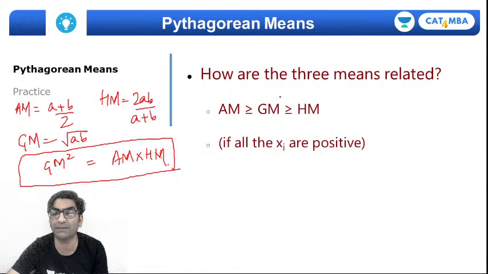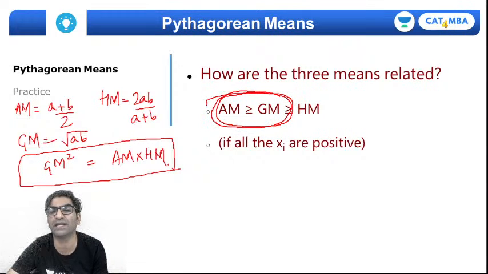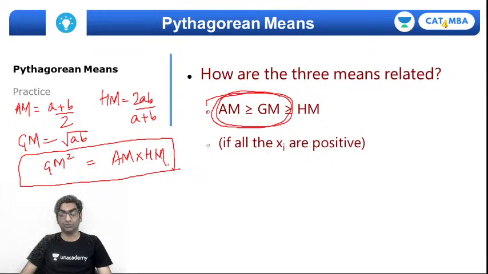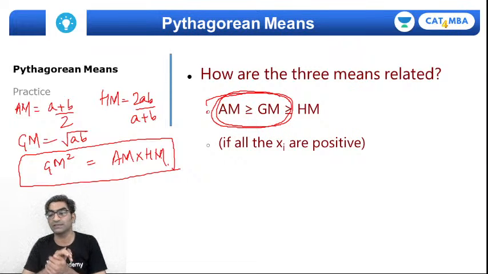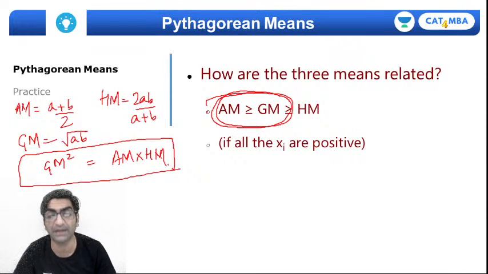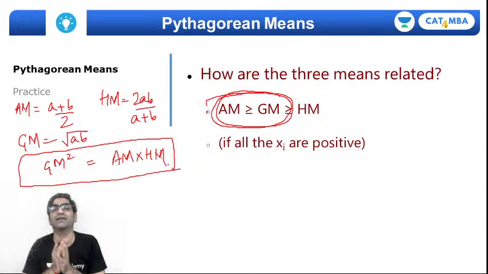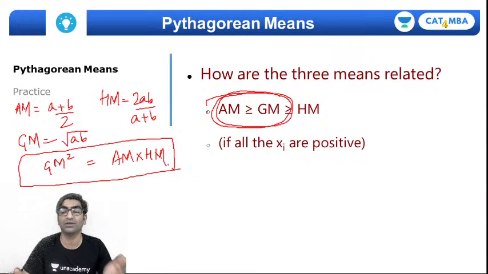So this relationship comes out, but we'll actually only focus on the first part of this. We only care about the AM and the GM. We usually will not deal with the harmonic mean. We will mostly do derivations and solve problems with the arithmetic and geometric mean, right? Now why is this important? Why is arithmetic mean greater than or equal to geometric mean useful to us, right?